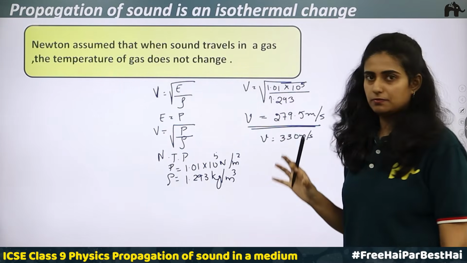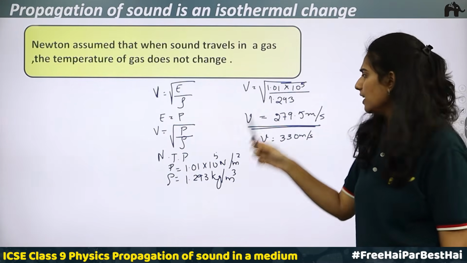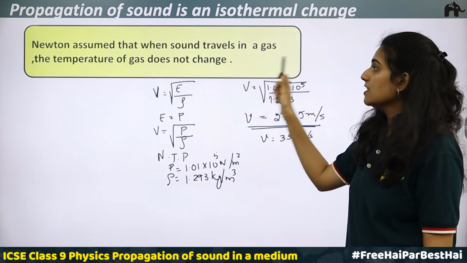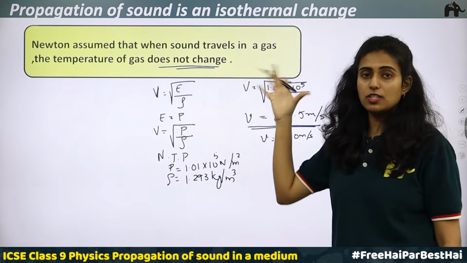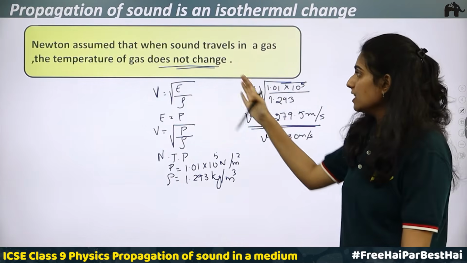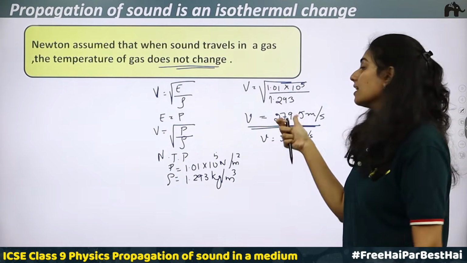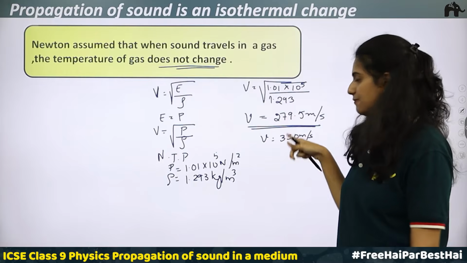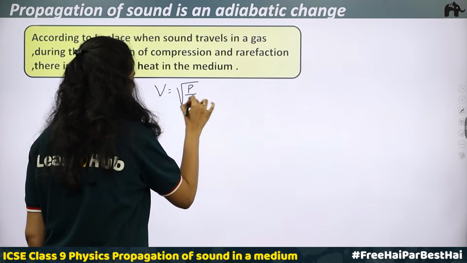So what should be done? At normal temperature and pressure, when the speed of sound is calculated, there is a difference. What was Newton's assumption? Newton assumed that when sound travels in a gas, the temperature of the gas does not change, because this is taken as an isothermal change. Isothermal change means the temperature remains the same. But we have found that with this assumption, the calculated speed of sound is less than the actual experimental speed of sound, which is 330 meter per second. There is a difference. So we have the relation: the speed of sound is equal to the root of pressure divided by density.